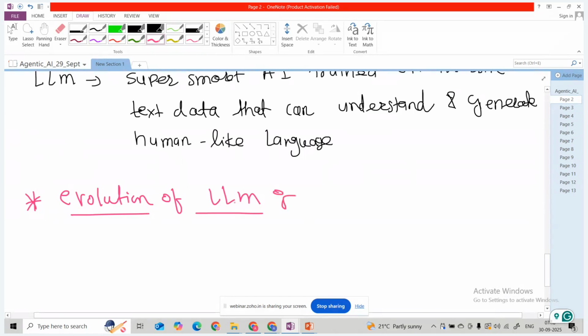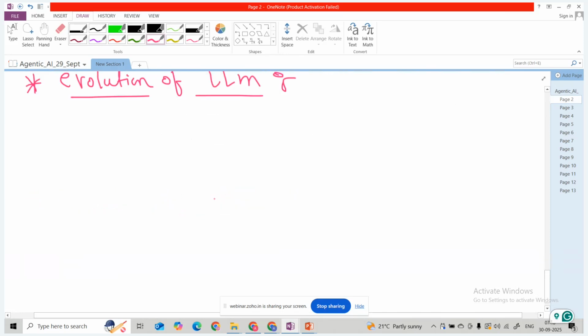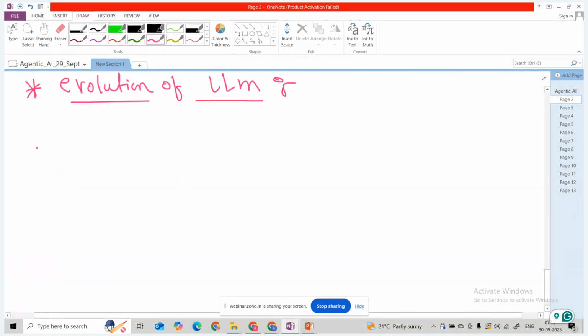So how did it initially start? Initially the start was very basic, guys, around 1967. One model was there, Eliza. It is a very basic model from around 1966 or 67, developed by developers at MIT, and it is a rule-based model, a kind of first chatbot.